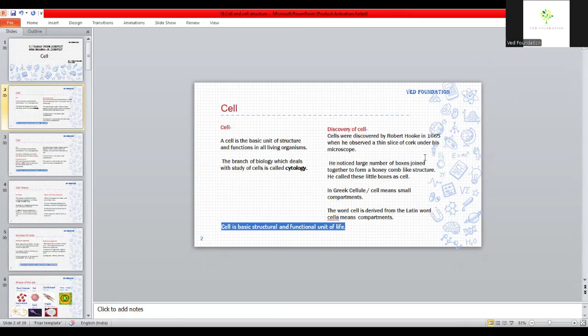Cell is called the structural or functional unit of living organisms because the structure of living organisms is made up of cells and all the functions in living organisms are carried out by cells, and that's why cell is called the basic structural and functional unit of living organisms. The branch of biology which deals with the study of cell is called cytology.